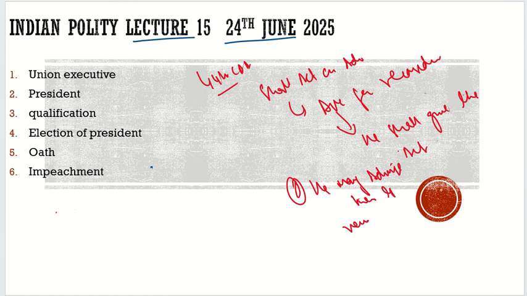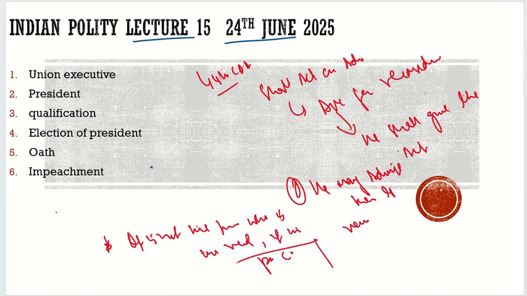So this is the present day status of Article 74 of the Indian Constitution. When we read it with Articles 52 and 53 of the Indian Constitution, we analyze that it is not the president who is the real head. It is the PM and his council of ministers who are the real head, and right now, if we see, it is the PM and the home minister who are the real head. This much is clear, I guess. Everything is clear so far.